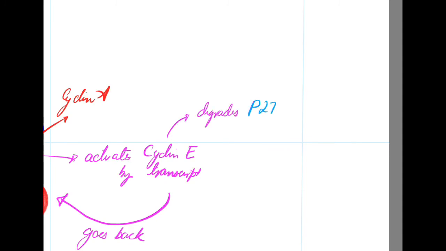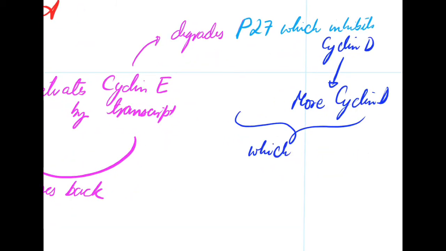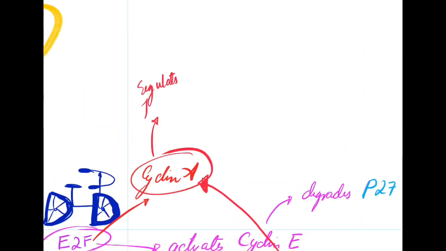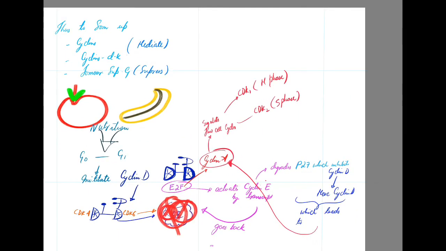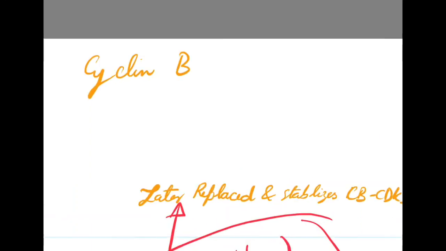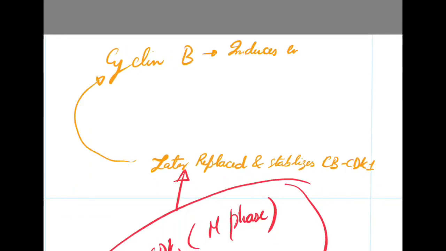Here, cyclin E degrades p27, which leads to a further increase in the concentration of cyclin D, because p27 actually inhibits cyclin D. Thus, we move on to cyclin A again, which was increased by E2F, which was formed by full inhibition of retinoblastoma. Cyclin A forms two complexes with CDK1 and CDK2 and drives M phase and S phase. Later, it forms a more stable cyclin, that is cyclin B. And this cyclin B will eventually lead to mitosis. Thus, this is the end of it.